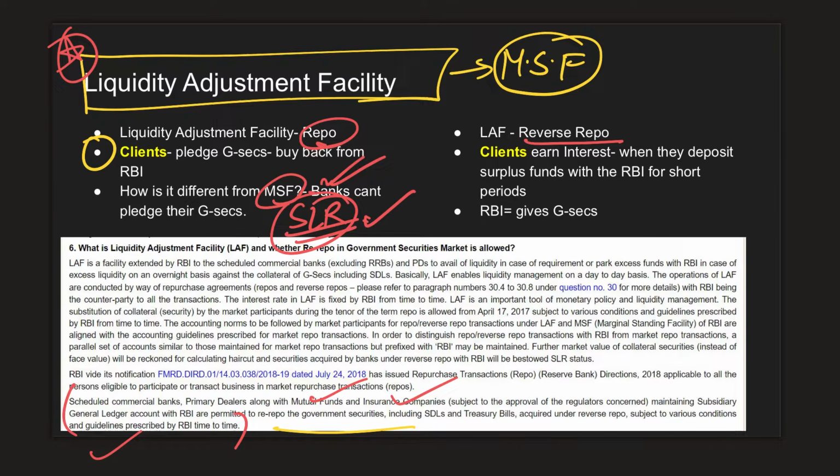And the opposite, if RBI is taking money from the clients by giving government securities, the interest that they will earn is based on reverse repo. Okay, clients, remember this important point. Clients, who are the clients? You can read from this document by downloading this, which will be given in the description box below.